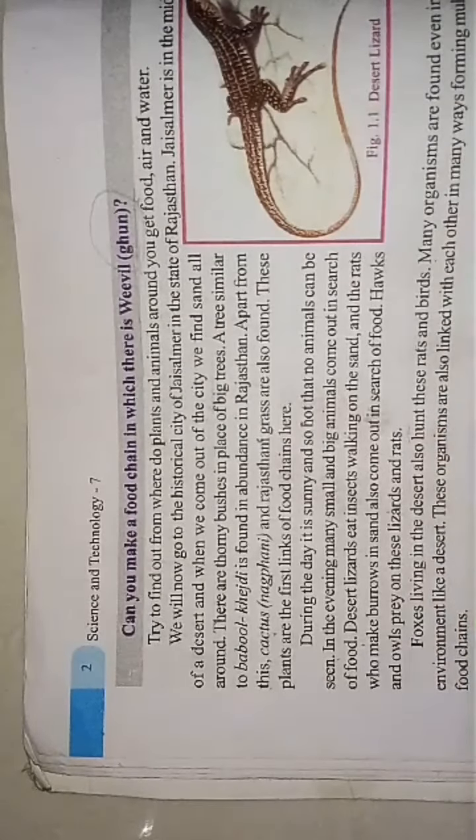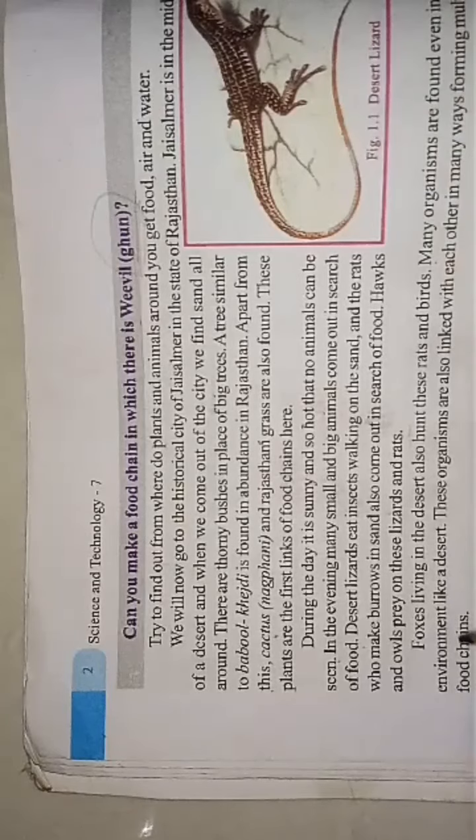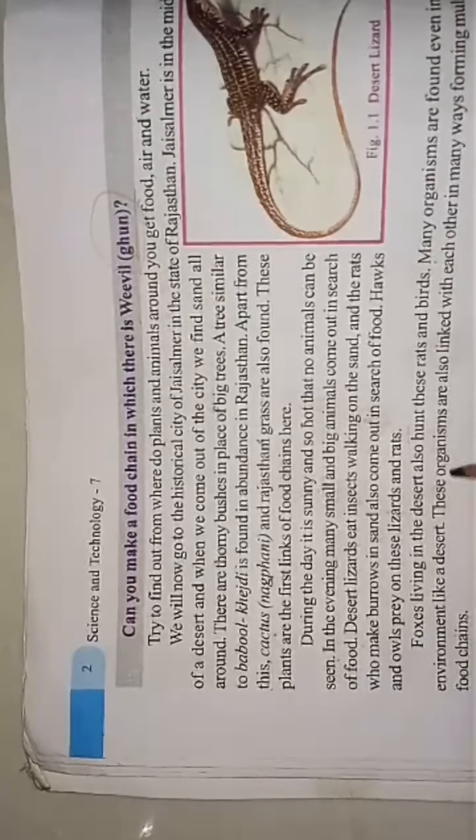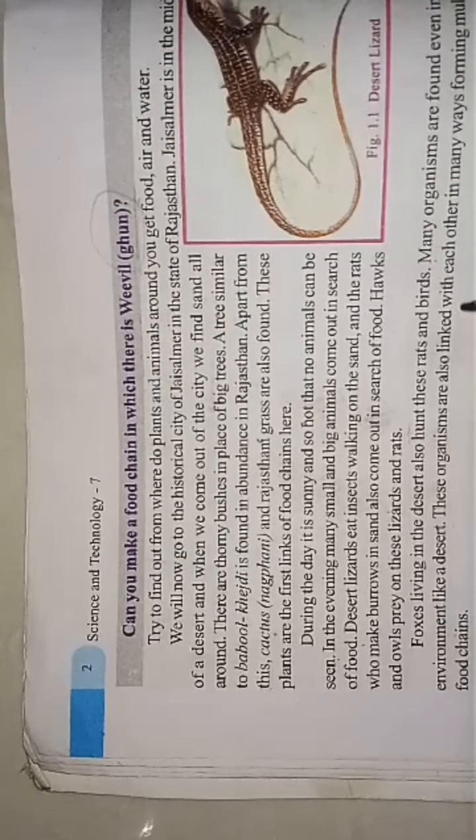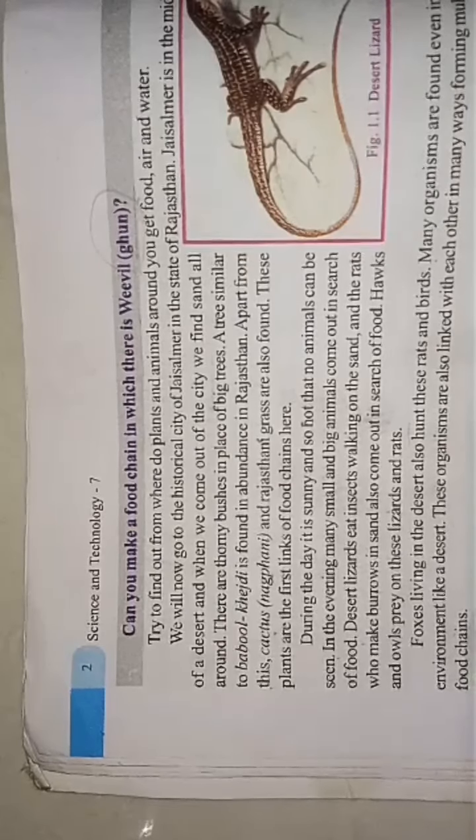So actually this is the food chain, where smaller organisms are eaten by bigger organisms. That is, lizards are eaten by owls and hawks. Foxes that live in the desert also hunt these rats and birds. Many organisms are found even in a dry environment like a desert. These organisms are also linked with each other in many ways, forming multiple food chains.